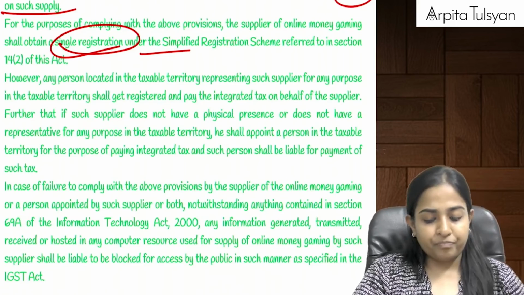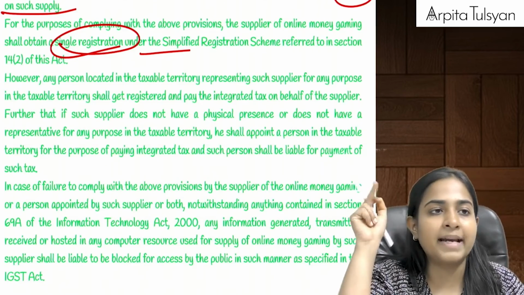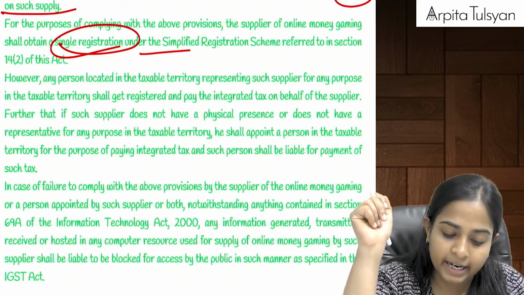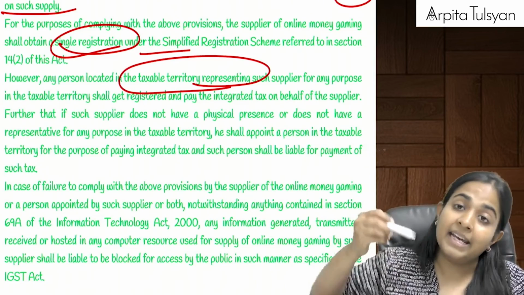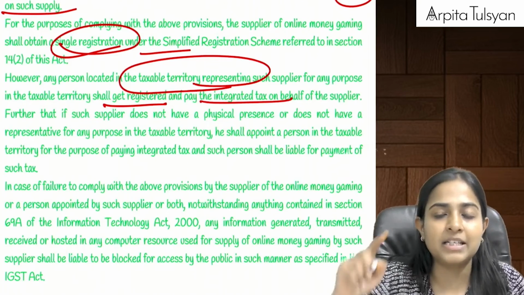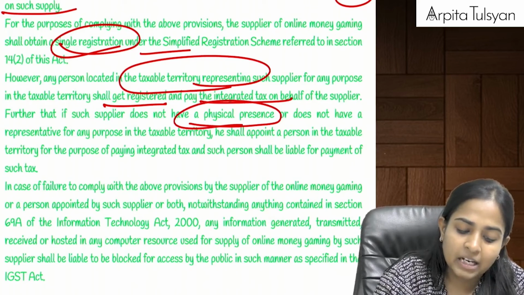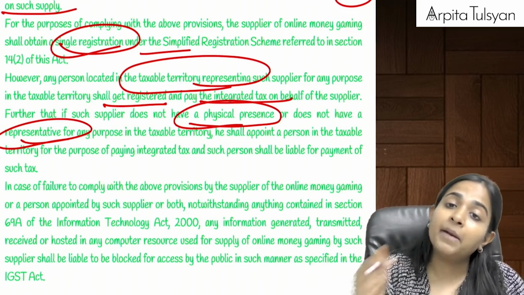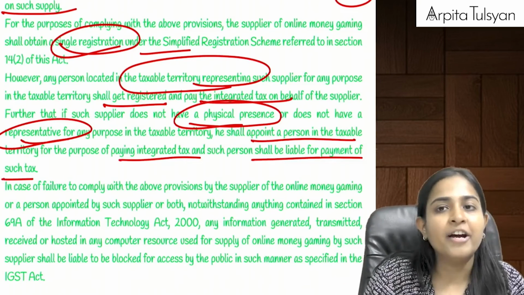Now, if the person supplying this online gaming service is not located here in India, there should be some person located in the taxable territory representing him, and then he will get registered and pay the IGST on behalf of the supplier. If that supplier does not have a representative here in India, then appoint a person here in India who will be liable for payment of tax.